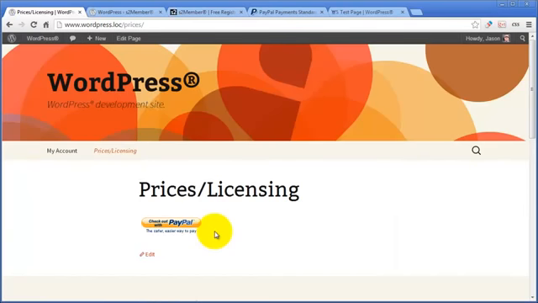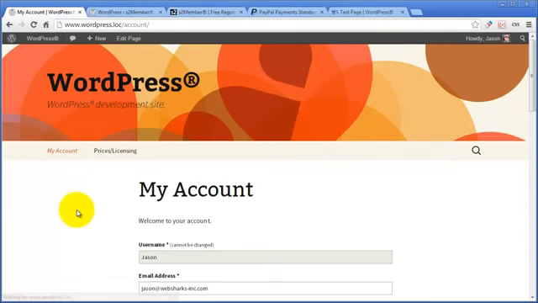So there you have it. At a bare minimum, you now have a membership website. You have the ability for people to log in. You have the ability for people to sign up, check out. If they click this button, they go to PayPal, they come back. S2Member handles everything automatically. It handles the email to the customer. It handles the registration form. The customer chooses a username and password, and they log in and they land here after checkout.